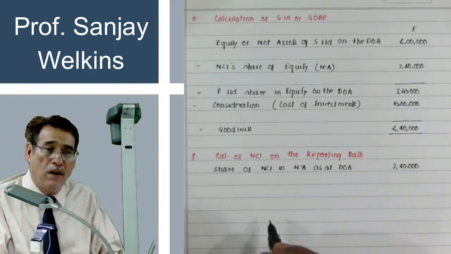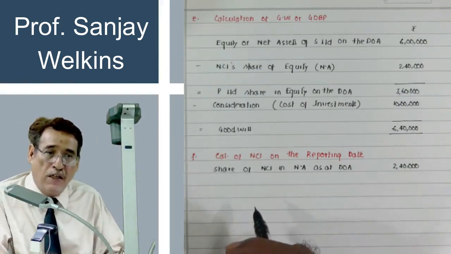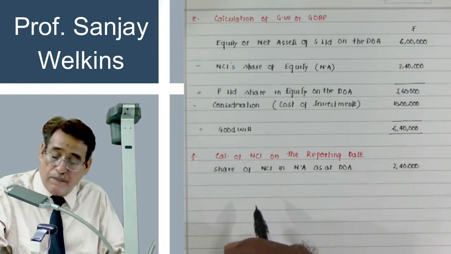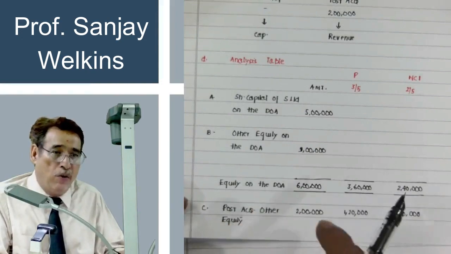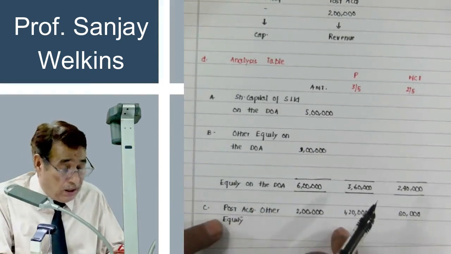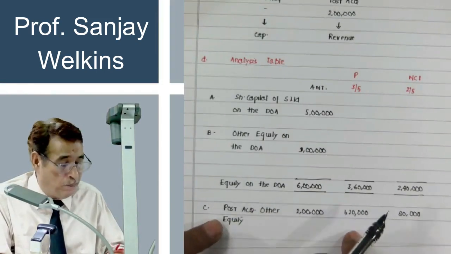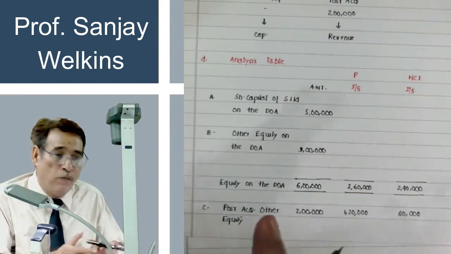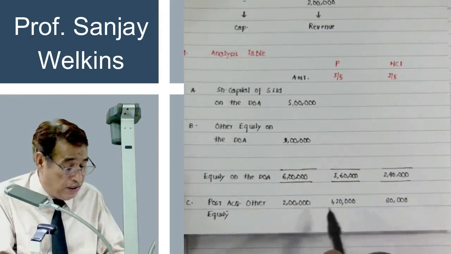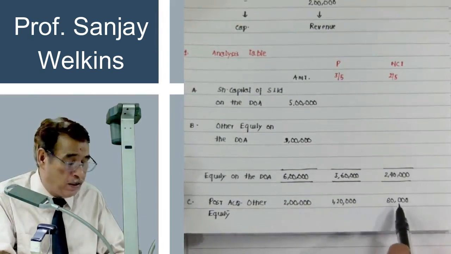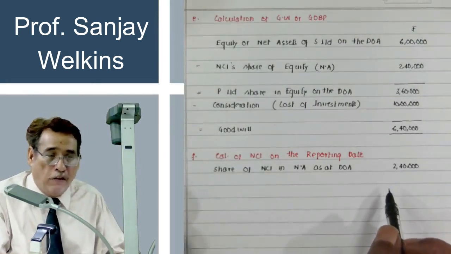We can say so. And in the current year, equity of this entity has increased. In the current year, this post-acquisition, means after acquiring the control, the other equity of subsidiary company has increased by 2 lakh. Out of that increase, something will move in the hands of P Limited and something will move in the hands of NCI. So that means we can say that share of NCI in the post-acquisition other equity is 80,000. So quite obviously their equity now by the end of the year will be different from this one.